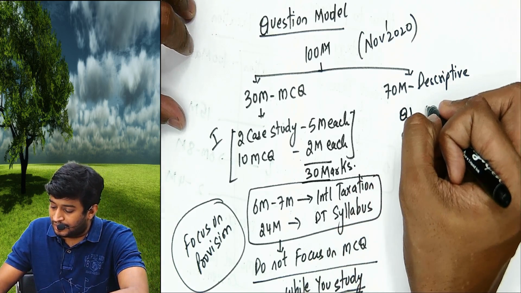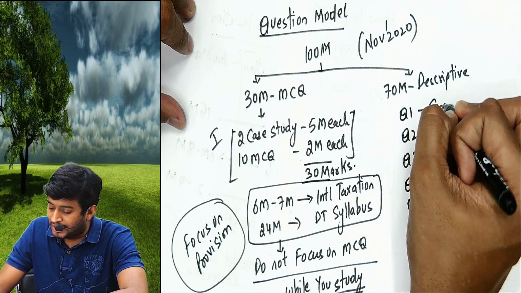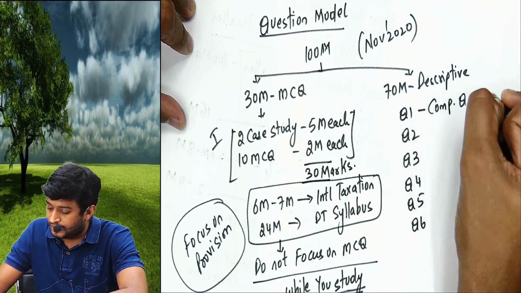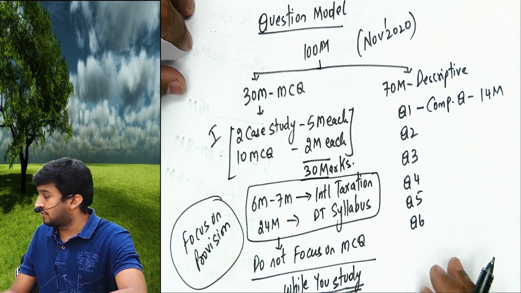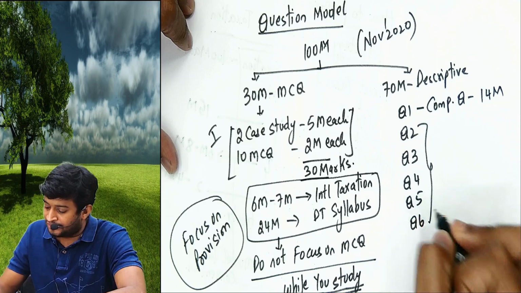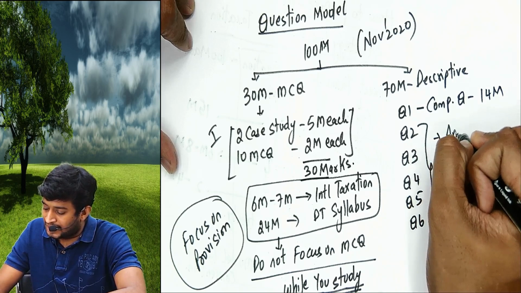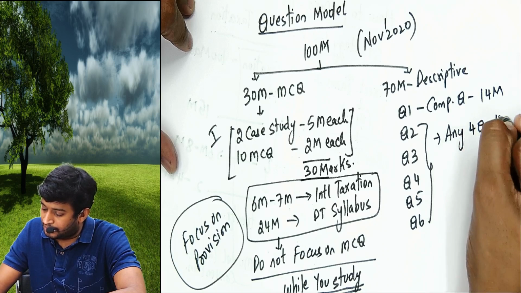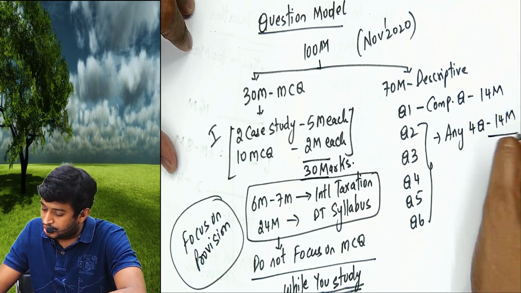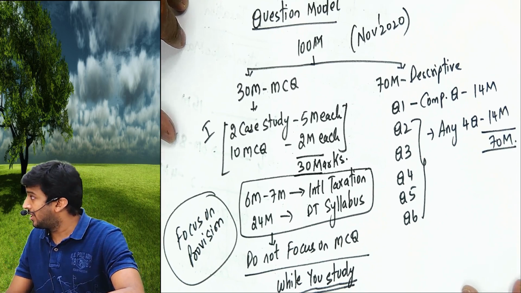But this is a compulsory question of 14 marks. This is a compulsory question for 14 marks. In these 5, you have to answer any 4 questions of 14 marks. So total gives you 70 marks. Am I clear?